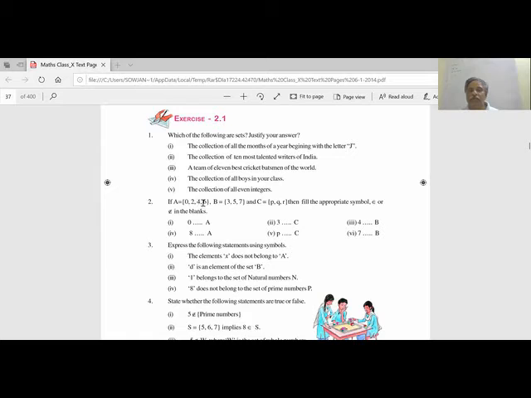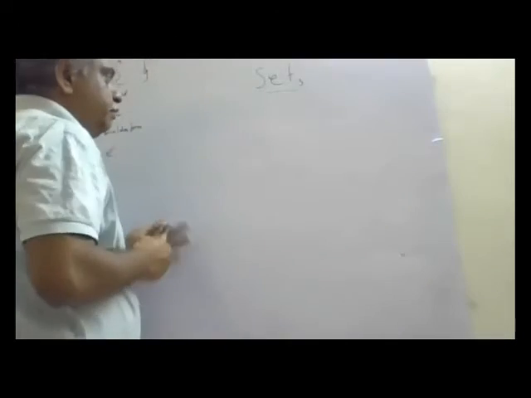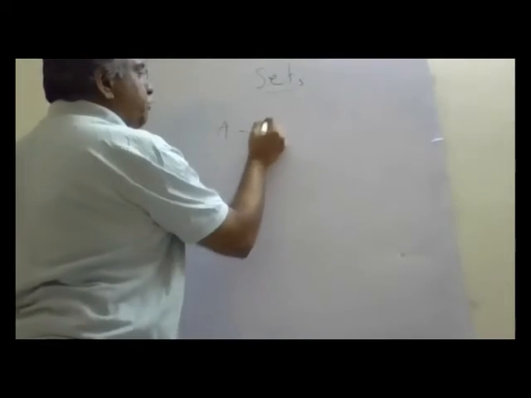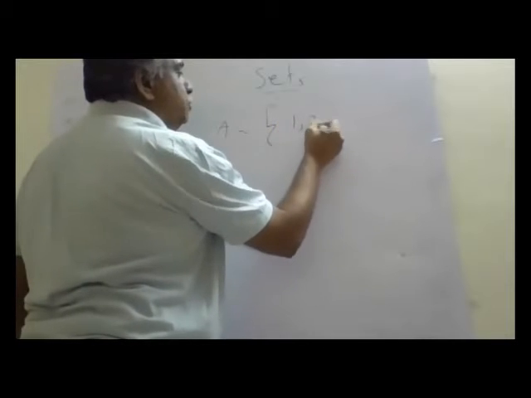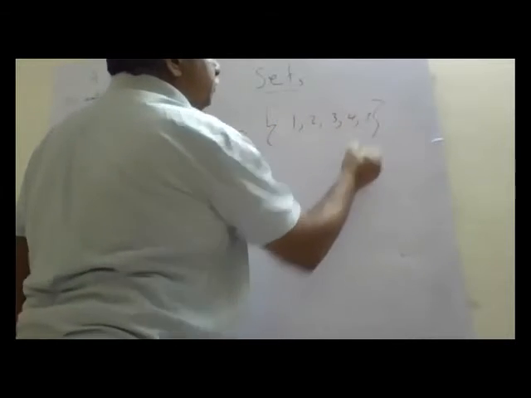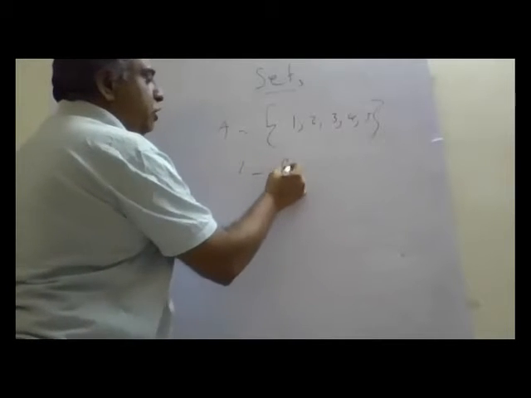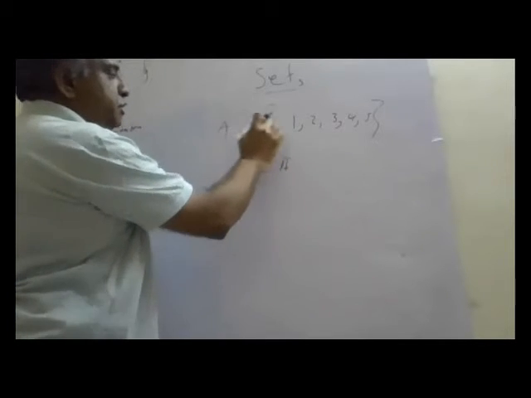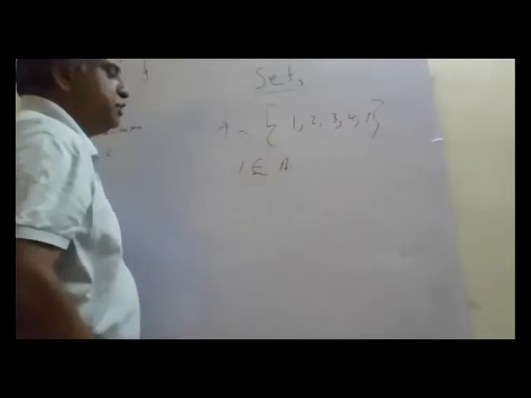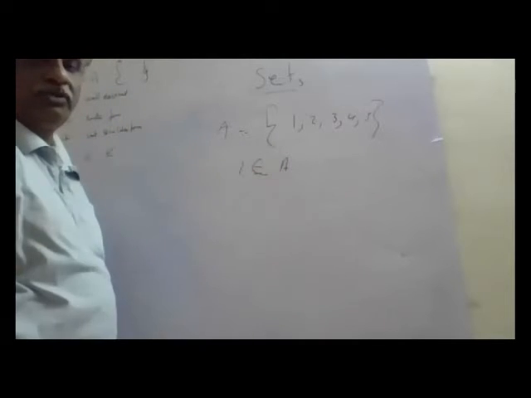So now let us see the second one. Set A consists of so many elements, set B, so many elements. Now we'll see belongs to, does not belong to. Let us see the board. When I define set A as 1, 2, 3, 4, 5, does element 1 belong to A or not? Yes, it belongs to A. This is a symbol, belongs to.